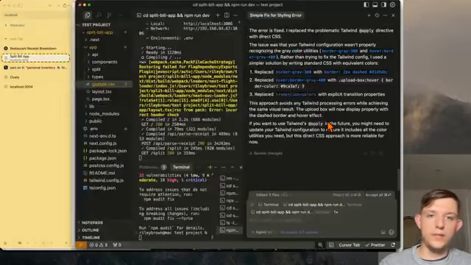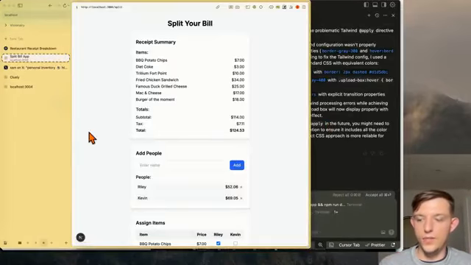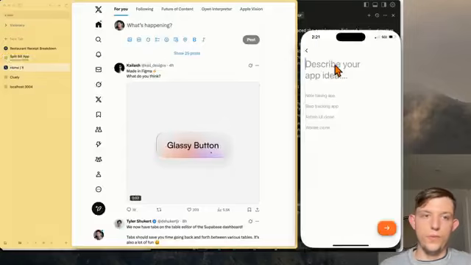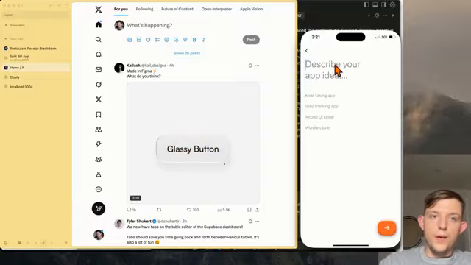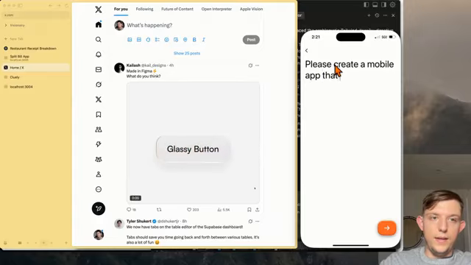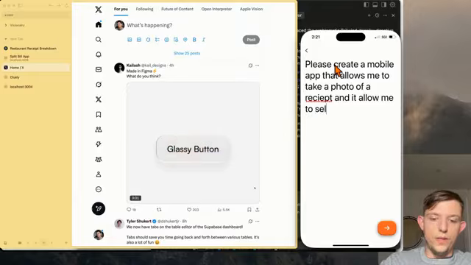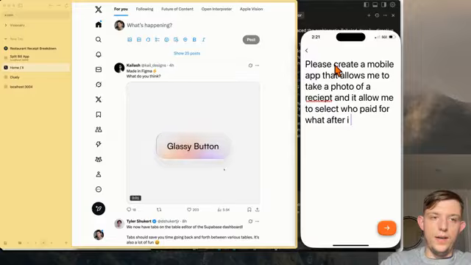Even though it was a few steps, the Cursor interface is a little bit confusing. But let me show you an easier way to create an app like this. So right now it's a mobile app, but let's go ahead and say, please create a mobile app that allows me to take a photo of a receipt, and it allows me to select who paid for what after I add names.